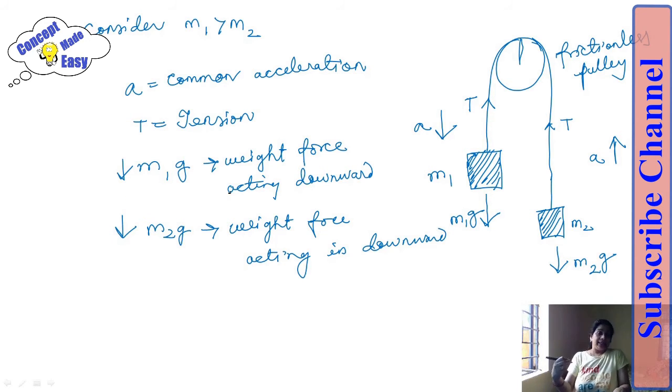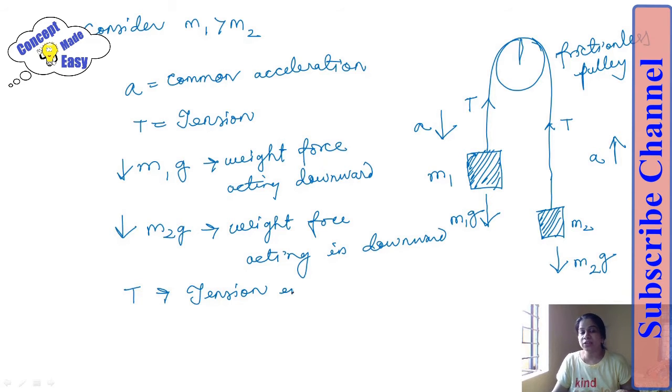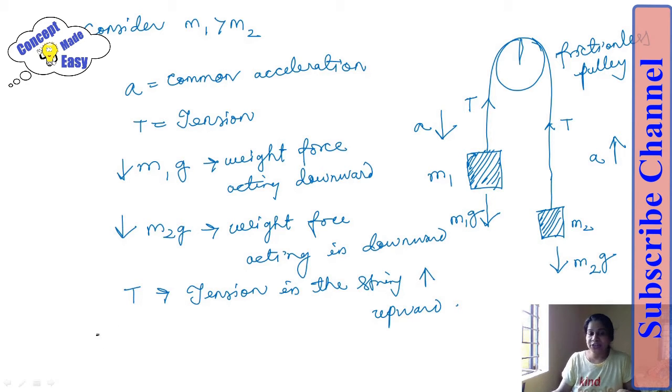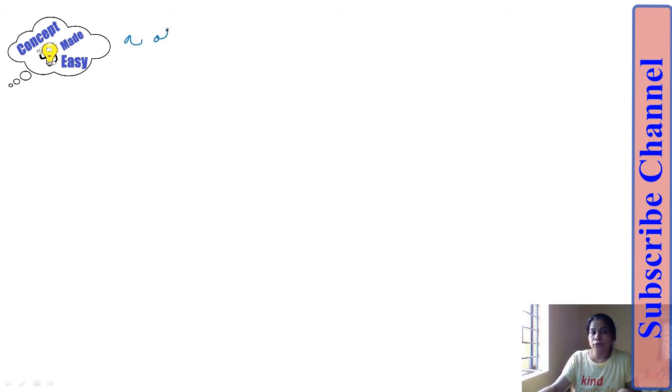Now what is the force that is acting upward? The tension in the string is acting upward. Now the acceleration of mass M1 is in the downward direction, and the acceleration of the smaller mass M2 is in the upward direction.